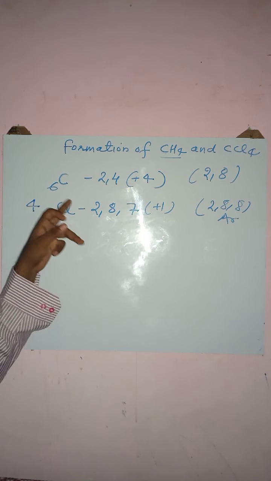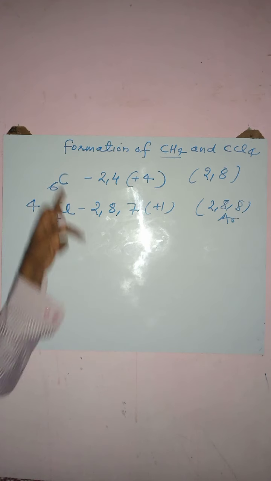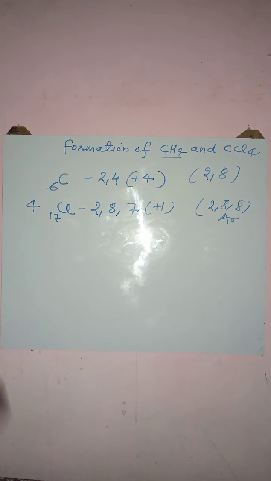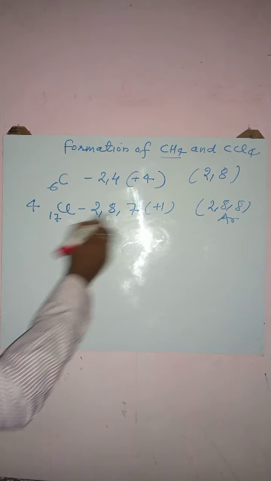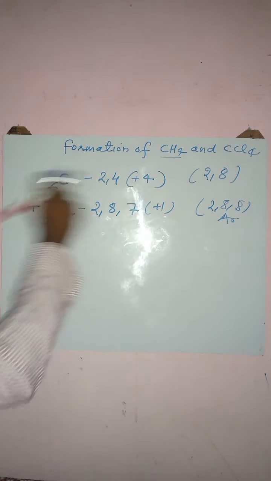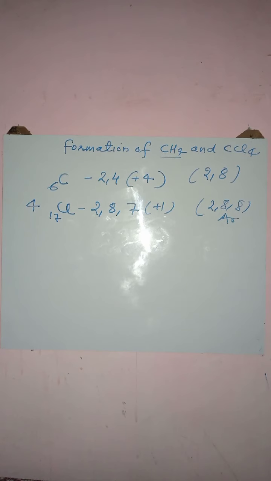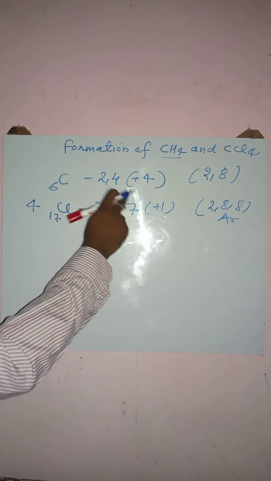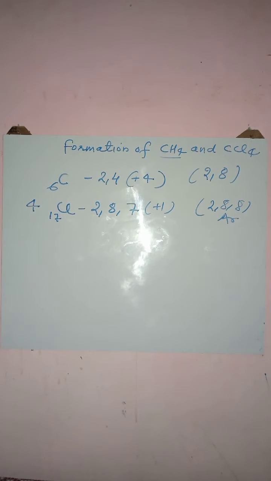See, we have 4 chlorine atoms and 1 carbon atom. 1 chlorine atom requires 1 electron to become stable, so 4 chlorine atoms will require 4 electrons. And 4 electrons are also required by the carbon atom so that it can become stable.